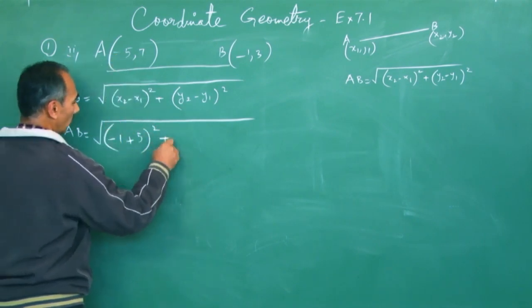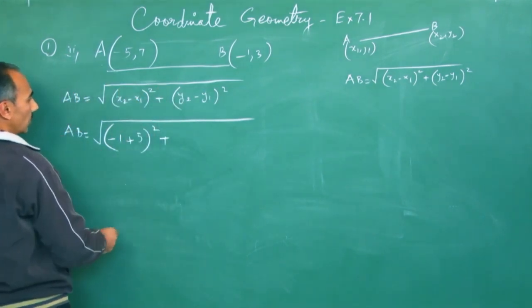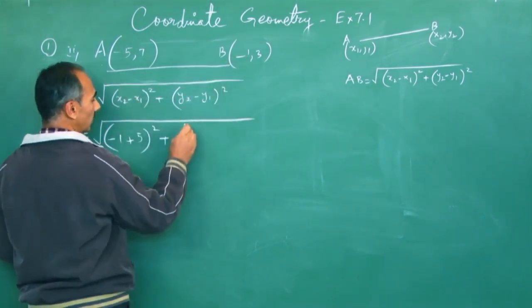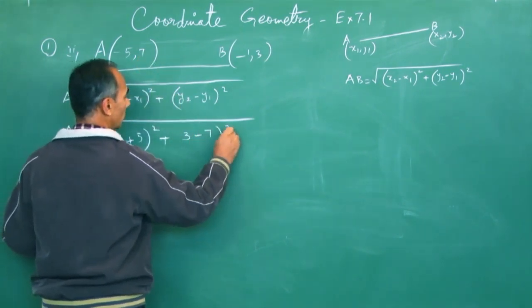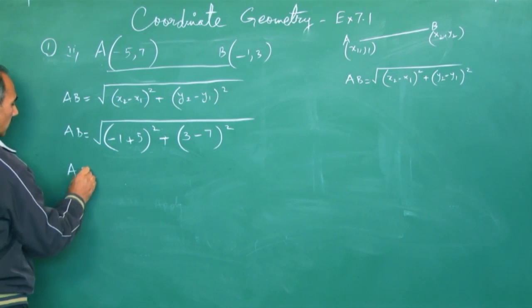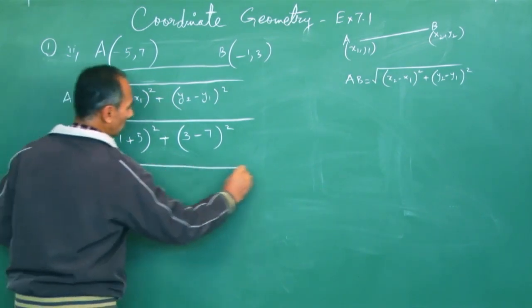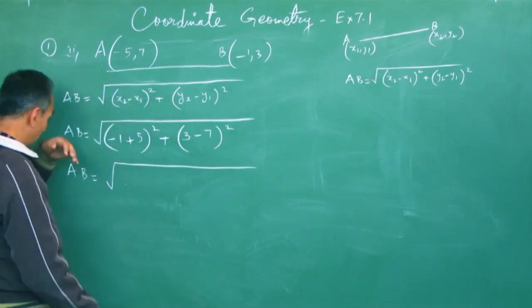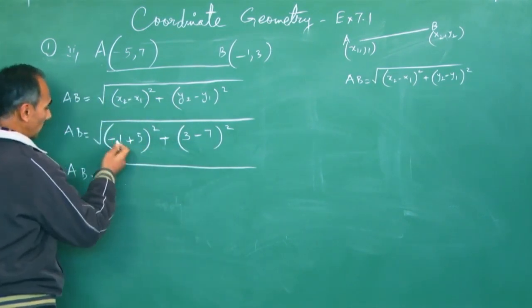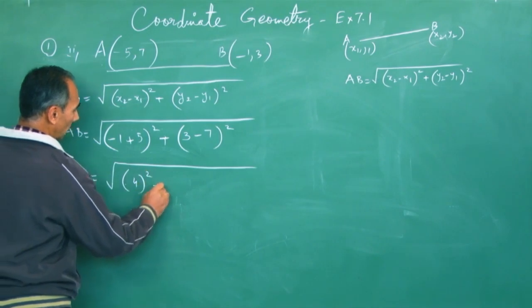You have to be careful about the sign. Then x2 minus x1 whole square plus y2, from the second point, minus y1, that is 7, whole square. So don't apply A minus B whole square or A plus B, because they are like terms. You could simplify them. 5 minus 1 is 4, square of 4.